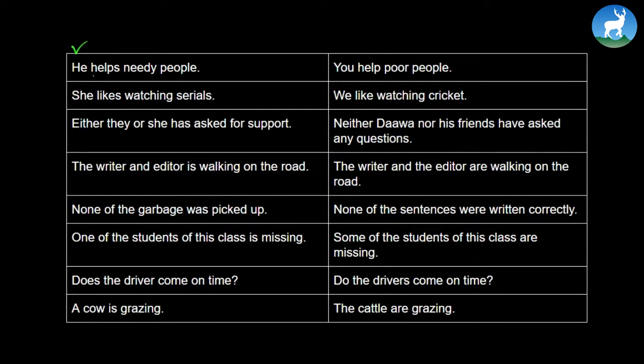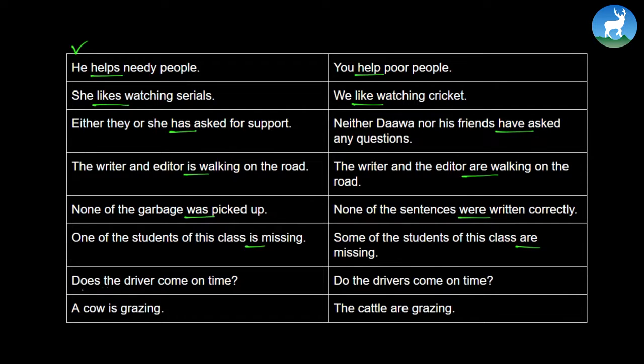Let's start. He helps needy people. You help poor people. She likes watching serials. We like watching cricket. Either they or she has asked for support. Neither Dawa nor his friends have asked any questions. The writer and editor is walking on the road. The writer and the editor are walking on the road. None of the garbage was picked up. None of the sentences were written correctly. One of the students of this class is missing. Some of the students of this class are missing.